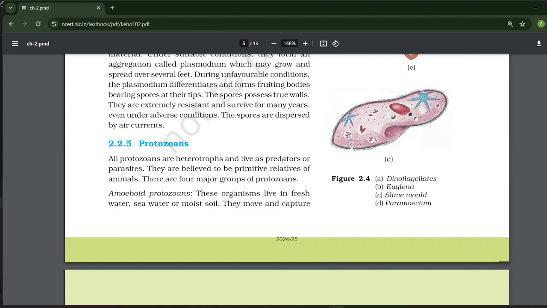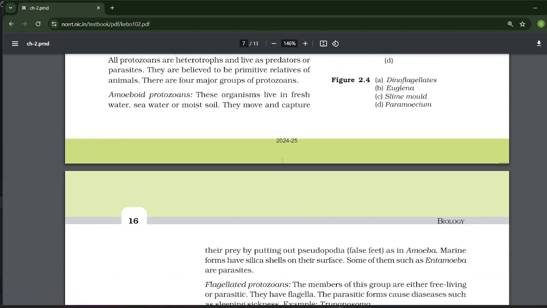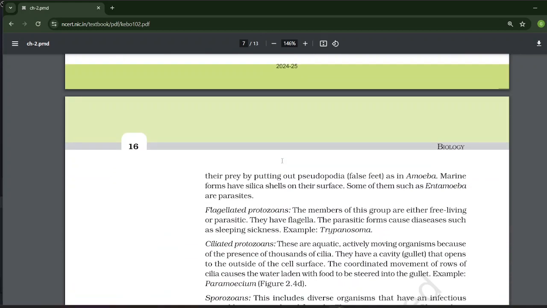Amoeboid protozoa. These organisms live in fresh water, sea water or moist soil. They move and capture their prey by putting out pseudopodia, as in Amoeba. Marine forms have silica shells on their surface. Some of them, such as Entamoeba, are parasites.